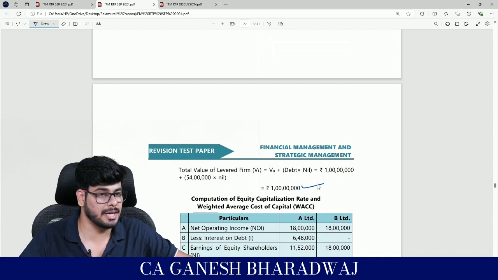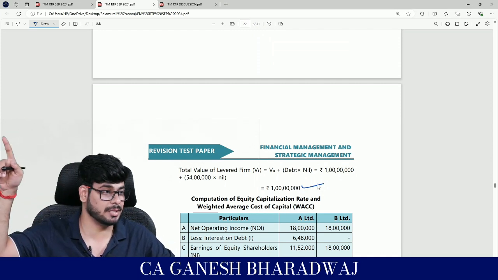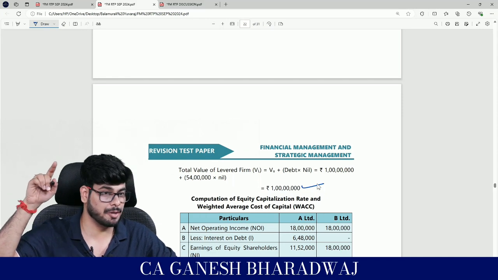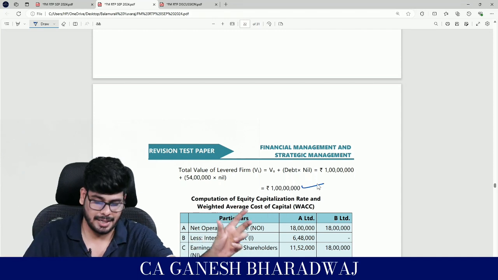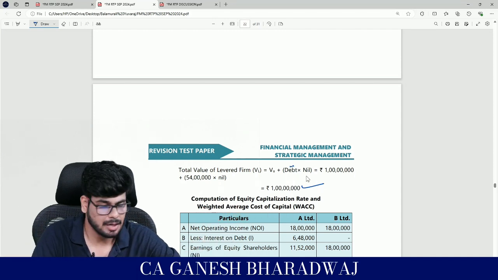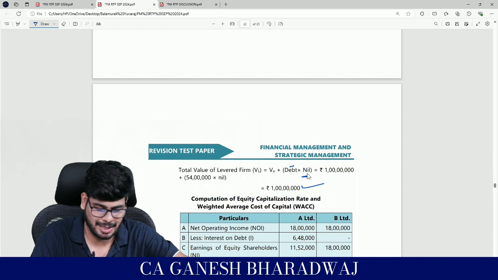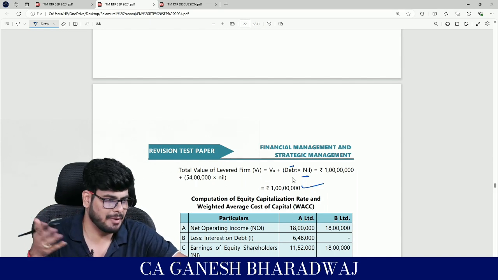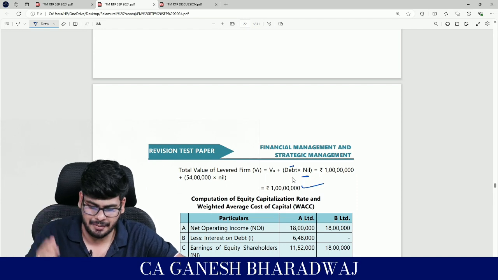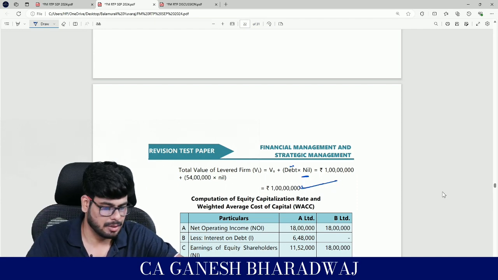Clear with this, right? So in your MM with taxes, the value of a levered firm is going to be value of unlevered firm plus debt into tax rate. In this case, debt amount might be there, but tax rate is nil. Clear with this? That's why this need not be mentioned, because obviously VL is equal to VUL. Right, value of levered entity is equal to value of unlevered entity. Any issues here, guys? Right, fine.